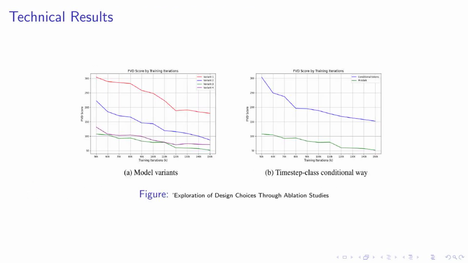On this slide, we delve into the technical results of our study. As you can see from the figure, we've conducted extensive ablation studies to explore various design choices. These investigations were carried out using the Sky Timelapse dataset. Our findings indicate a clear trend. Larger models tend to deliver improved performance. This echoes findings from other studies in image and video generation, underscoring the benefits of scaling up model dimensions.